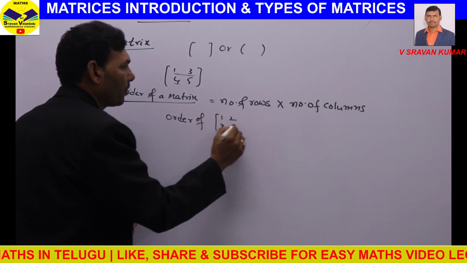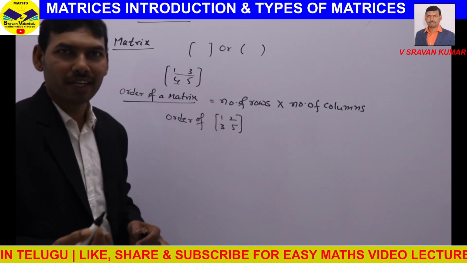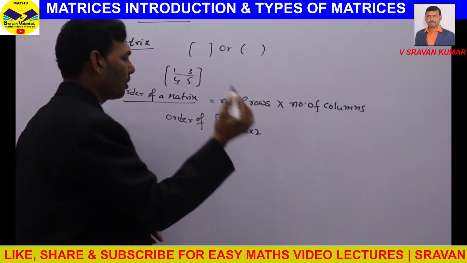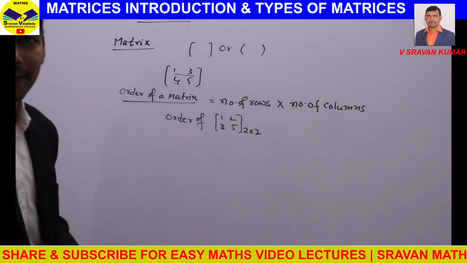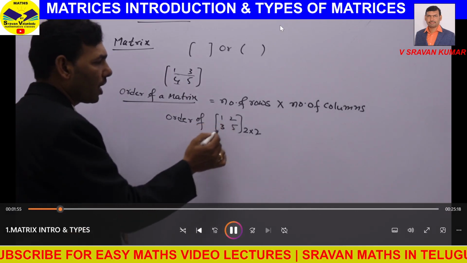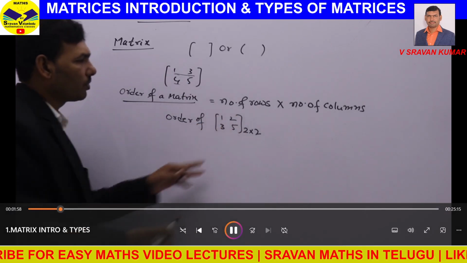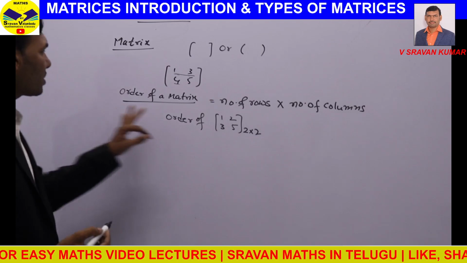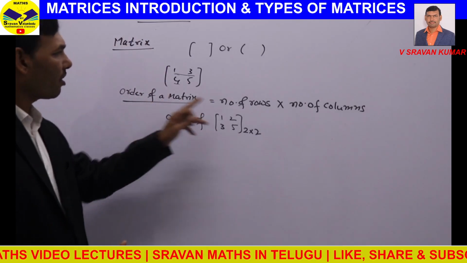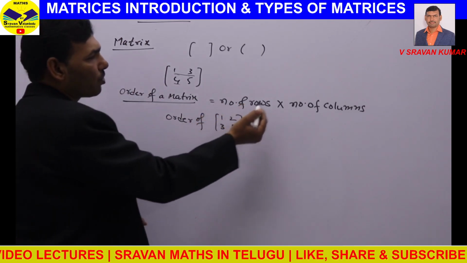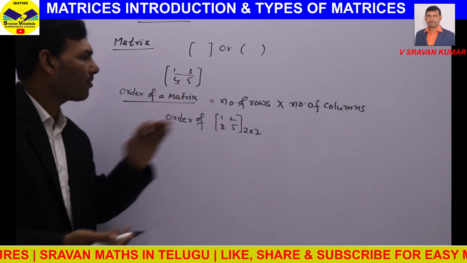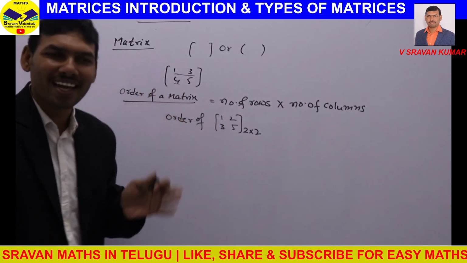1, 2, 3, 5. Here, how many rows we are having? 2 rows and 2 columns. So order of matrix is 2 by 2. Number of rows, if you can count 1, 2, columns 1, 2, 2 by 2 is order. Like this, one can easily calculate order. Are you clear? What is order of matrix? Order of matrix means number of rows into number of columns. By counting number of rows in the matrix and number of columns in the matrix, one can easily calculate order.